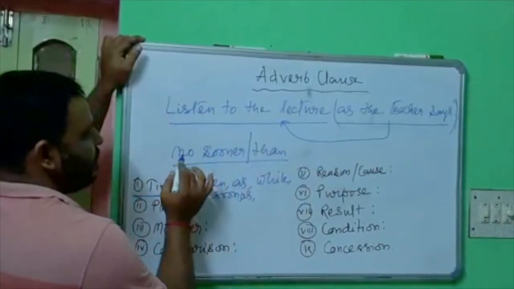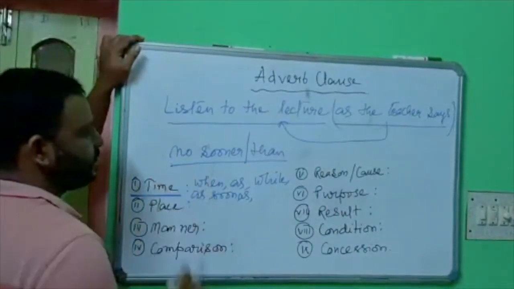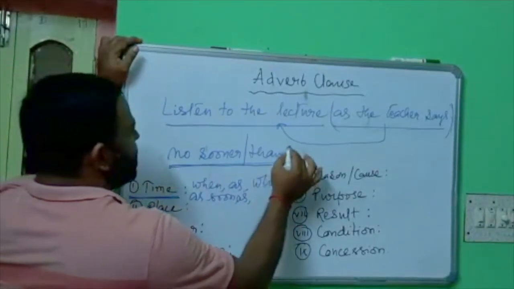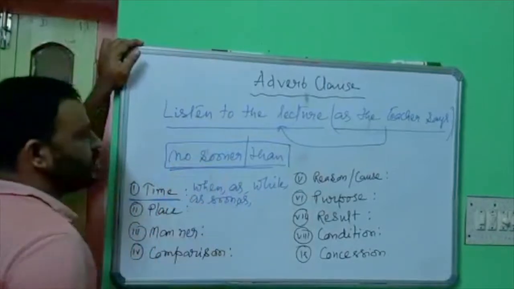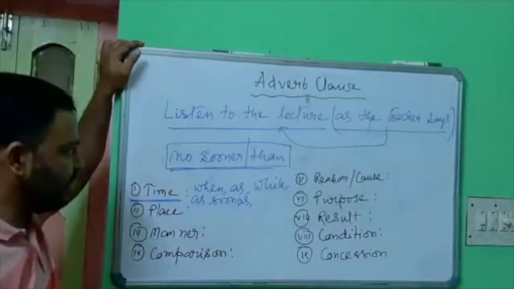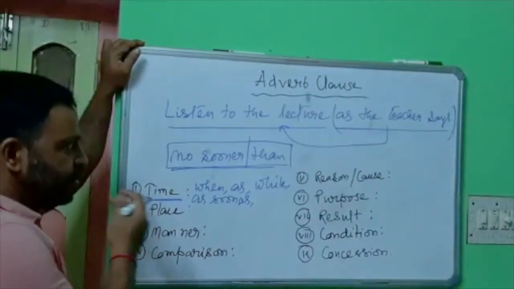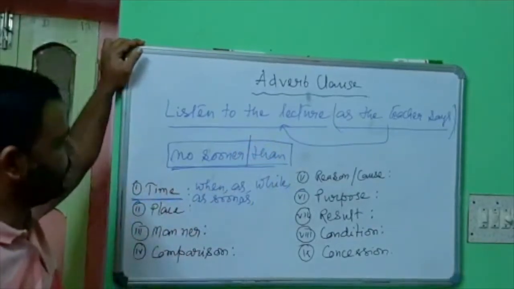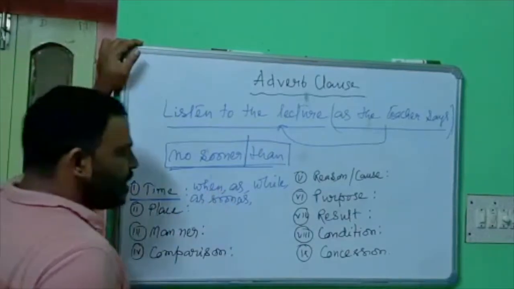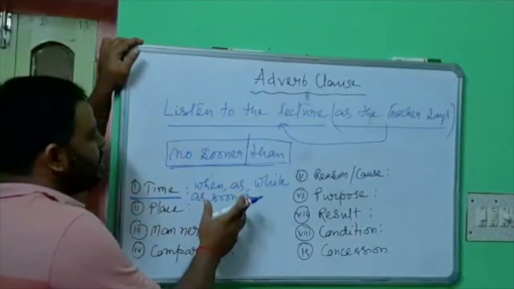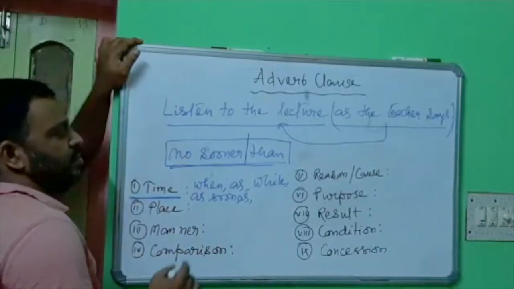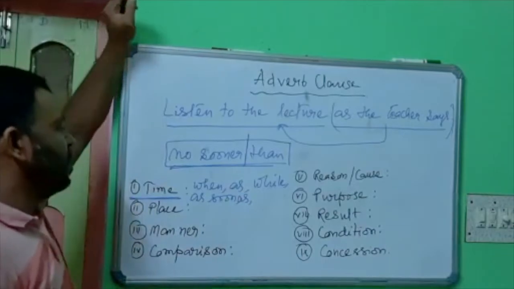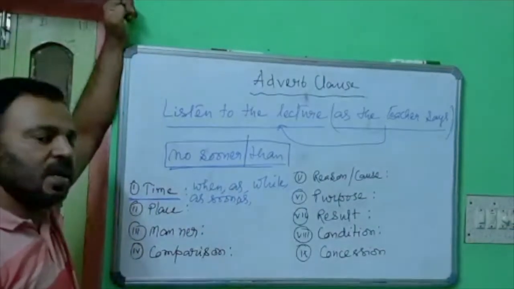Here I identified no sooner than as no sooner, than, because these two words are not used juxtaposedly or simultaneously, so I separated these two words. There are so many types of linking words that can be used as adverbial clause of time. These are the words generally used when clause of time is discussed.